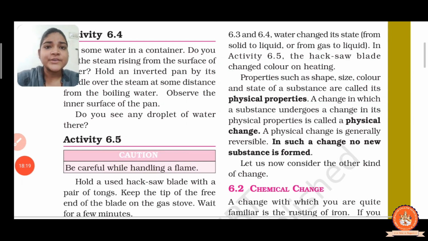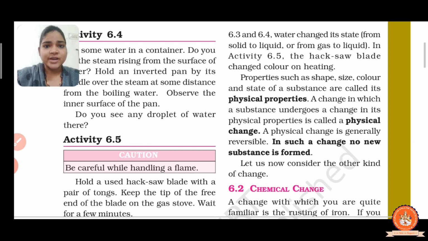Moreover, in a physical change the individual properties are retained. For example, sugar is sweet in taste. It dissolves in water, and it retains its property in water, right? So in this process the individual properties of the substance are retained. Here, change only occurs in the physical state, size and appearance. So these are the properties of physical change.